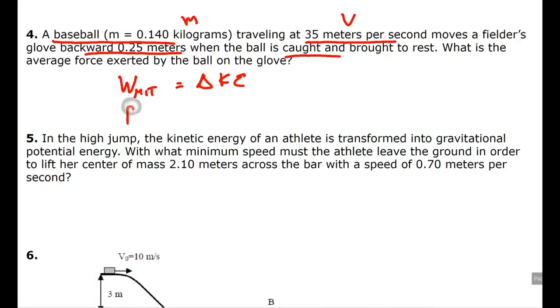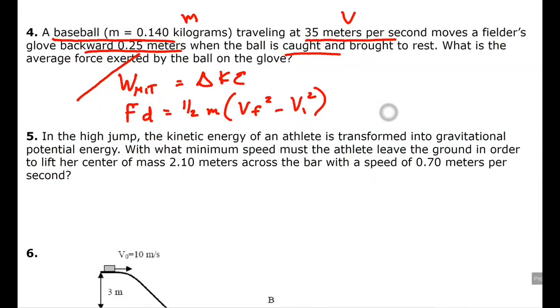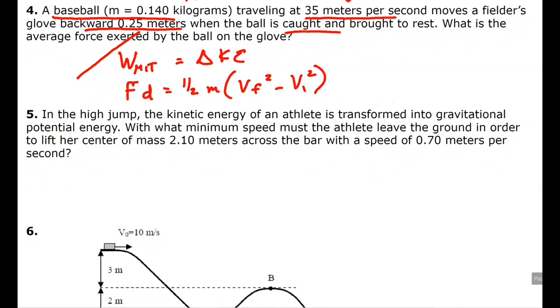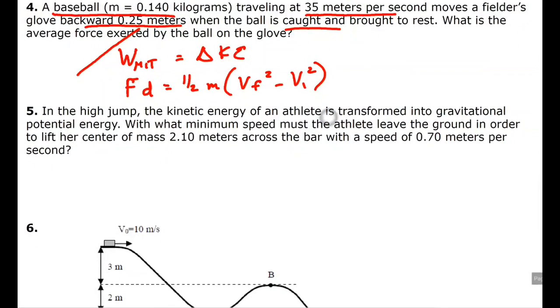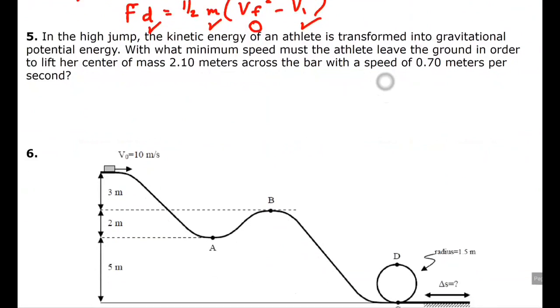So the force of the glove times the distance the glove moved equals 1/2 m times Vf squared minus Vi squared. And then you plug the numbers in. It's no longer a physics problem, but a math problem. You've got the d, you've got the m, Vf is 0, and you've got the Vi. So like I said, we did that already.